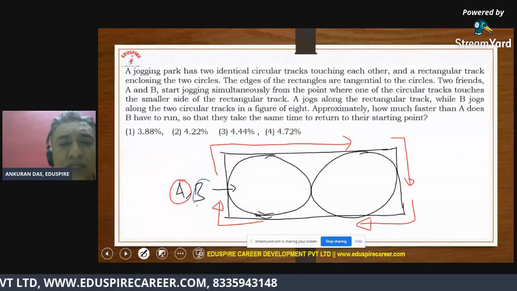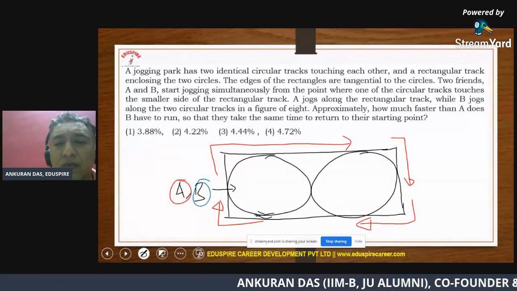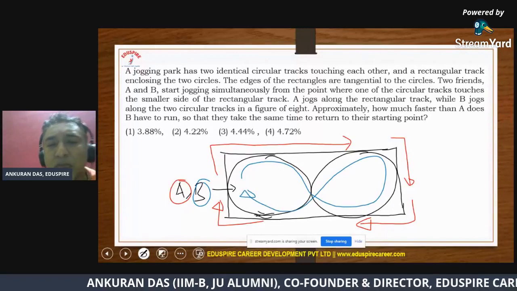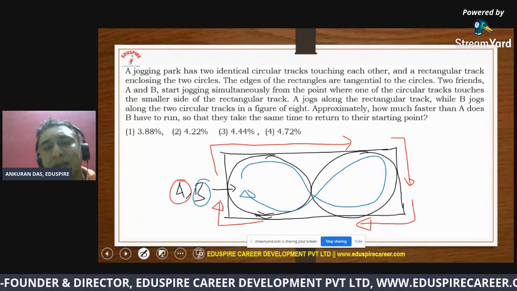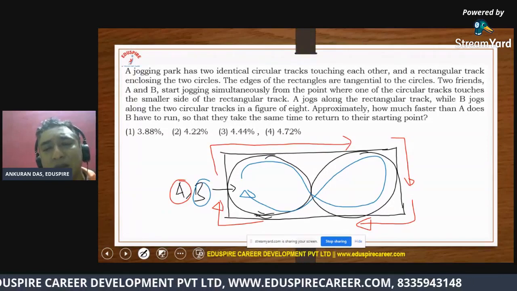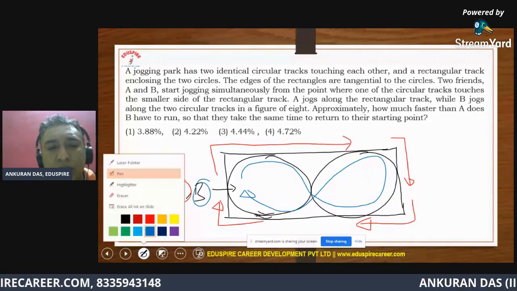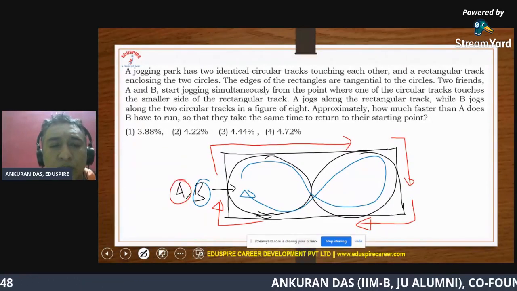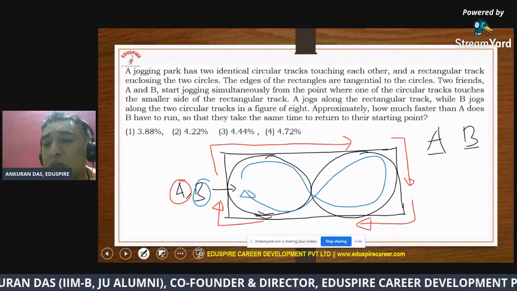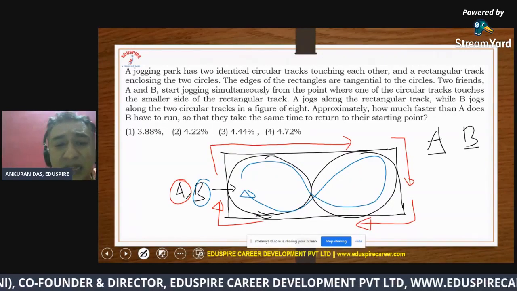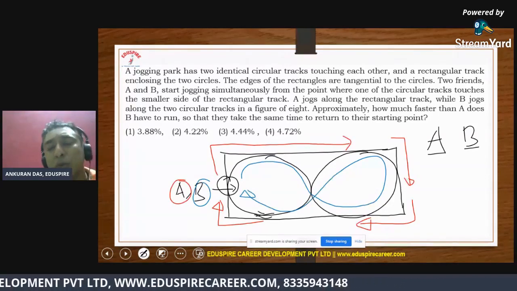Now if I come to B, let us understand how B is traveling. So they have said he moves like 8, so he might move like this and he will come back here. So that is B. So basically what B is covering in terms of the total length is equivalent to the combined circumference of both the circles put together. All right, so if I just want to figure out the ratio of A and B in terms of the total length they have covered. And interestingly, they have said they have come back here simultaneously, right? So their duration of journey was same.